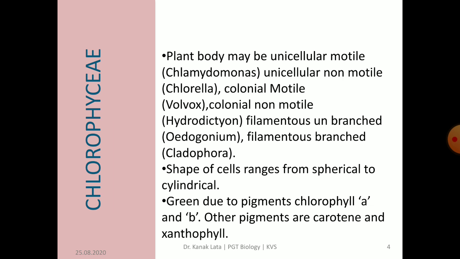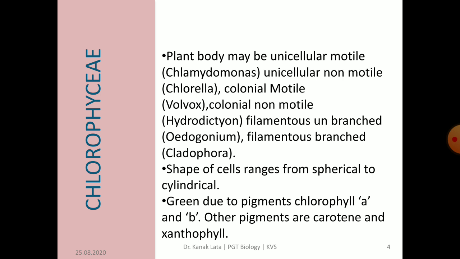Colonial motile forms, for example Volvox. Colonial non-motile, for example Hydrodictyon. Filamentous unbranched, for example Oedogonium, and filamentous branched, for example Cladophora.